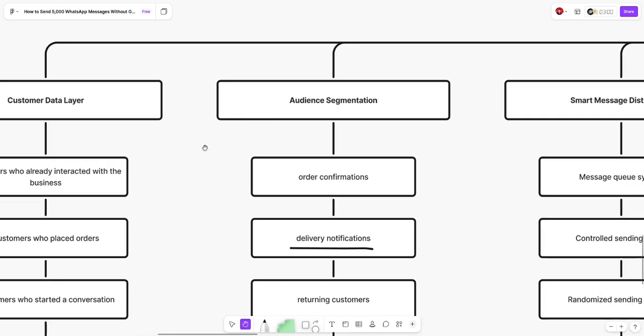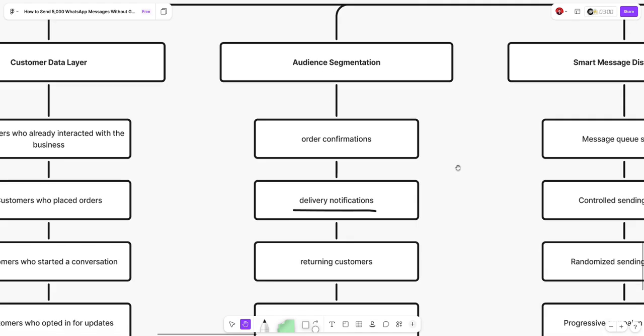Okay, second thing is the audience segmentation. Here you have to always segment your customers into segments. For example, these are the delivered customers, these are the return customers, these are the high paying customers, and stuff like this, so that you never mix between segments.